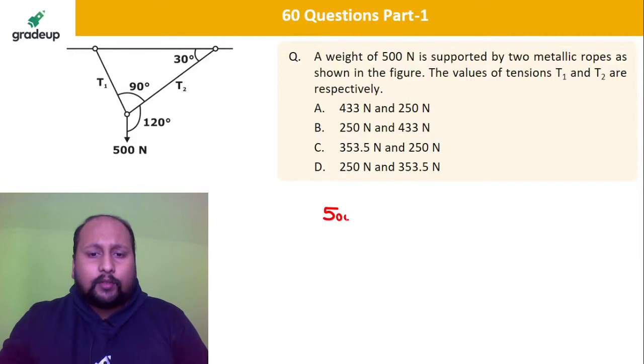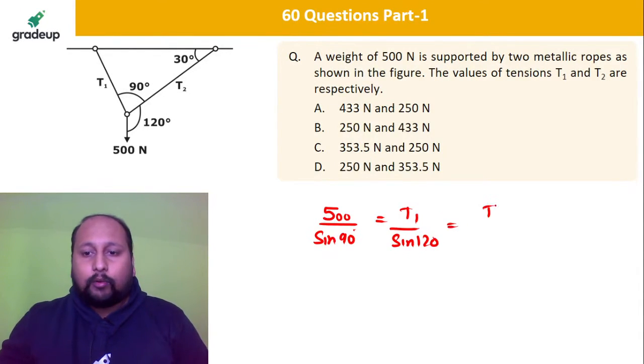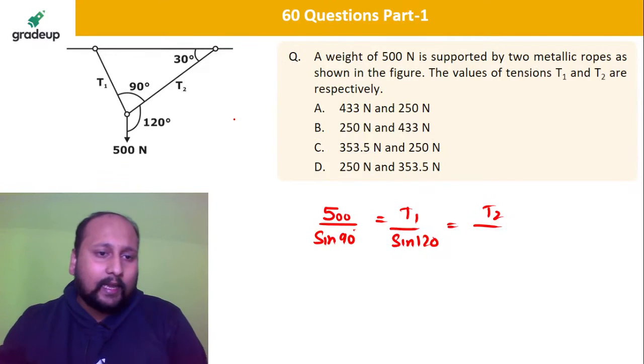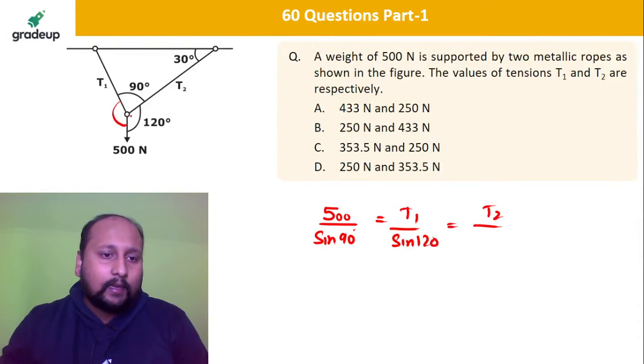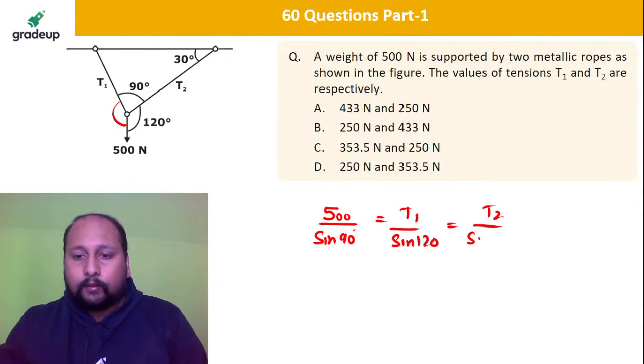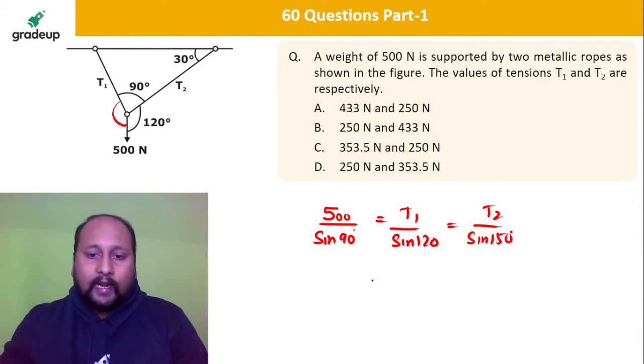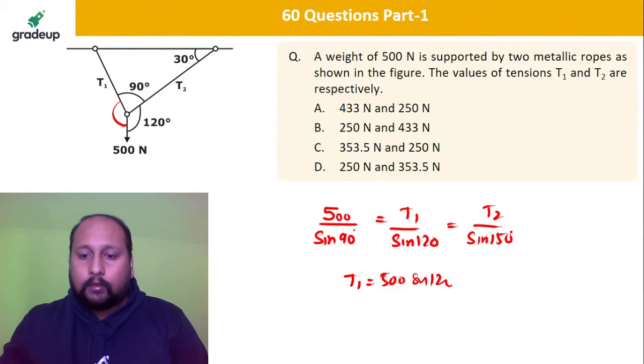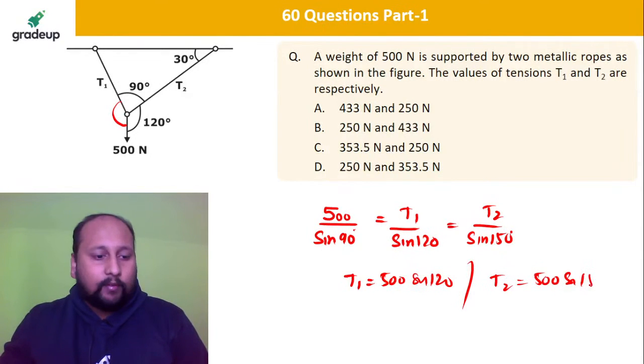So let me use Lami's theorem. 500 by sine 90 is equal to T1 divided by sine 120 is equal to T2 by, now I don't know what this angle is. Can anyone tell me what this angle is? 90 plus 120, that is equal to 210. So this will be sine 150. So directly we can say T1 is equal to 500 sine 120 and T2 is equal to 500 sine 150. Very good, very good.